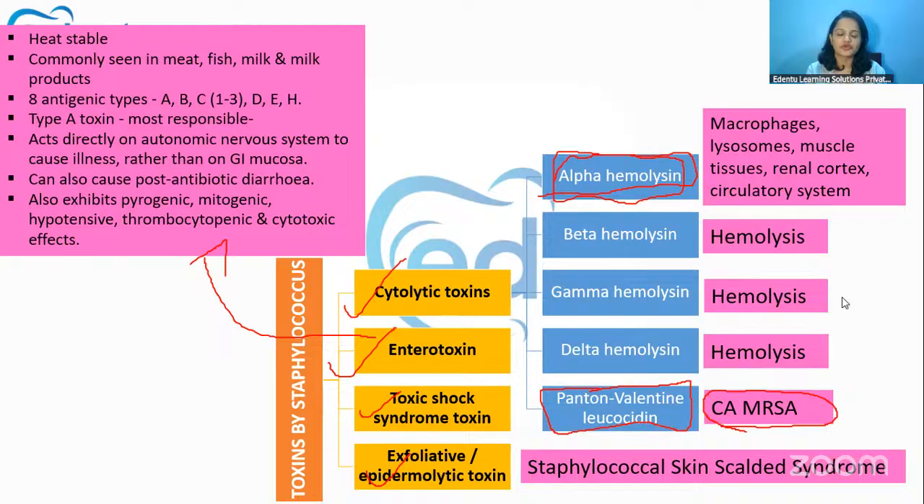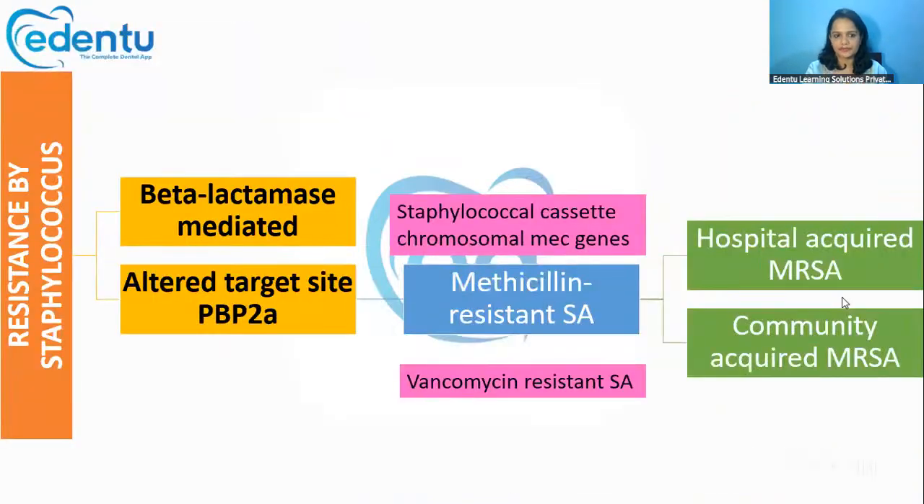Okay, if a question asks which type of toxin is most commonly seen in methicillin resistant Staph aureus, then it is not the usual ones, alpha, beta, gamma, or delta. It is the Panton-Valentine leucocidin toxin that is most commonly seen. Enterotoxin is for food poisoning, TSST toxin for toxic shock syndrome, then exfoliative or epidermolytic toxin for Staphylococcal scalded skin syndrome. Now, Staphylococcus aureus is the bacteria that shows resistance.